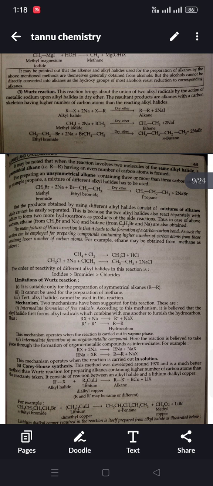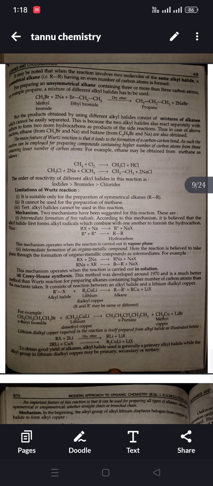The main feature of Wurtz reaction is that it leads to the formation of a carbon-carbon bond. As such, the reaction can be employed for preparing compounds containing a higher number of carbon atoms from those containing a lesser number of carbon atoms. The order of reactivity of different alkyl halides in this reaction is iodides greater than bromides greater than chlorides. Limitations of Wurtz reaction.